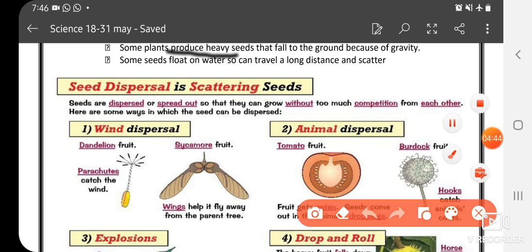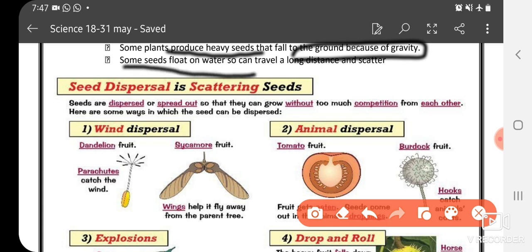Okay, next point is some plants produce heavy seeds that fall to the ground because of gravity. Some seeds are not light in weight but heavy, and they fall to the ground, and after falling they will get rolled down or move from one place to another. Next, some seeds float on water, so they can travel a long distance and scatter. When the water moves or flows, the seed will also float and move from one point to another.